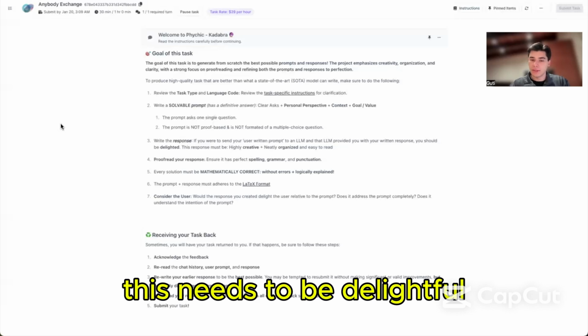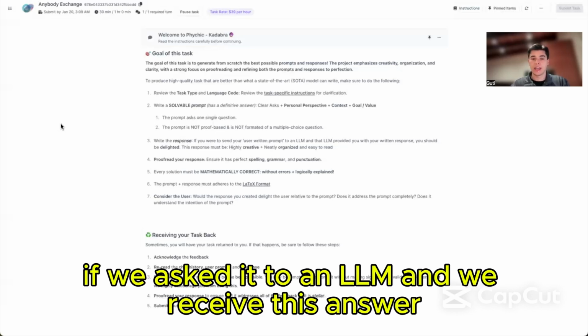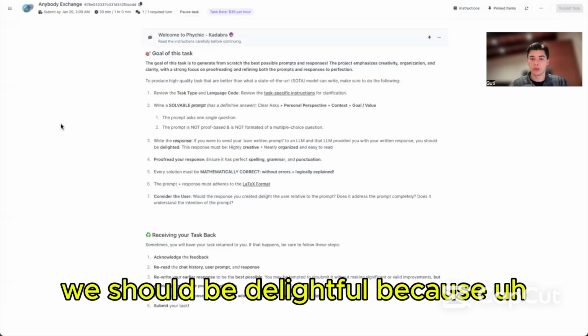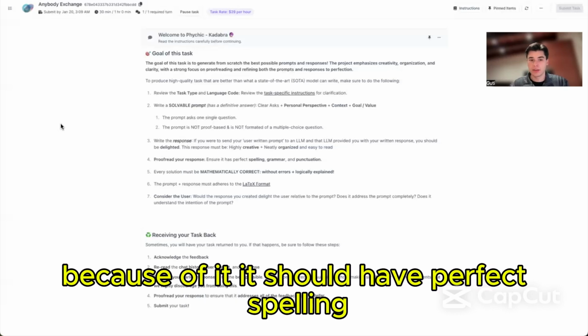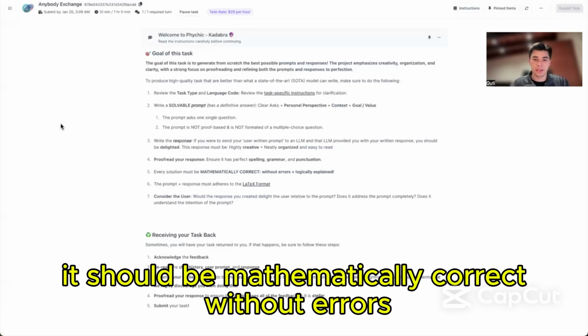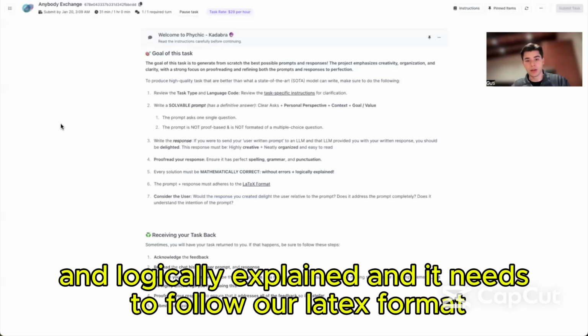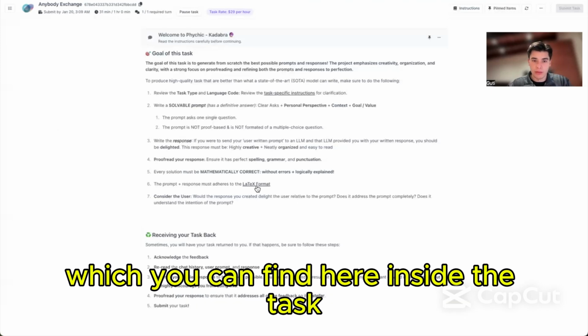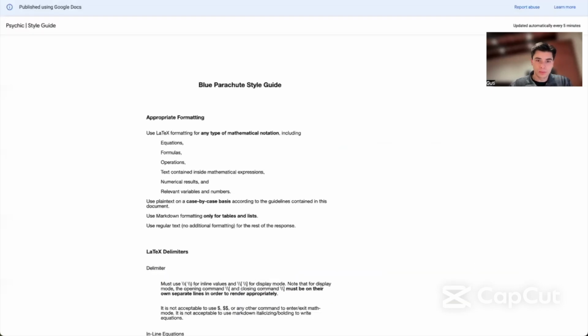This needs to be delightful. If we asked it to an LLM and we received this answer, we should be delighted because of it. It should have perfect spelling, grammar, and punctuation. It should be mathematically correct without errors and logically explained. And it needs to follow our LaTeX format, which you can find here inside the task.